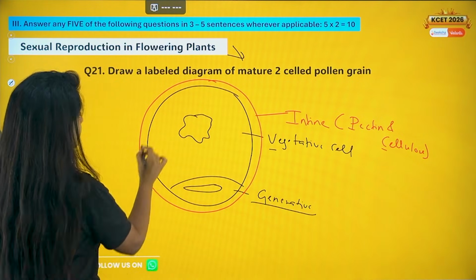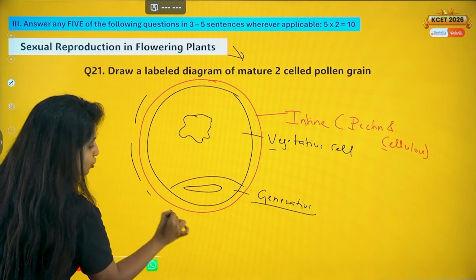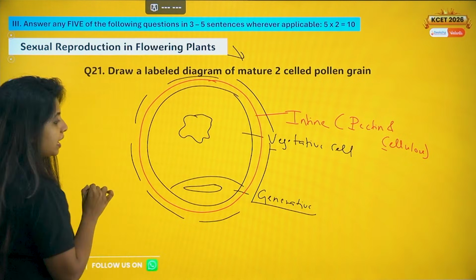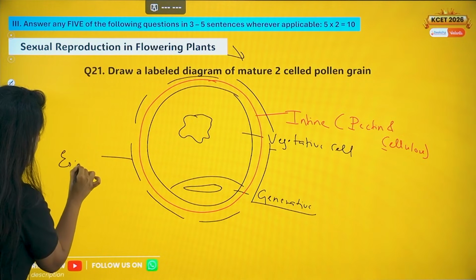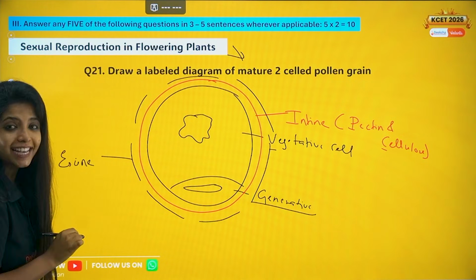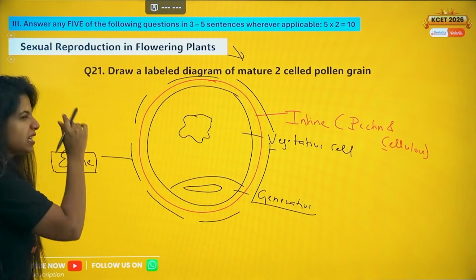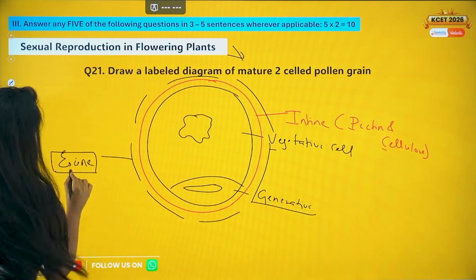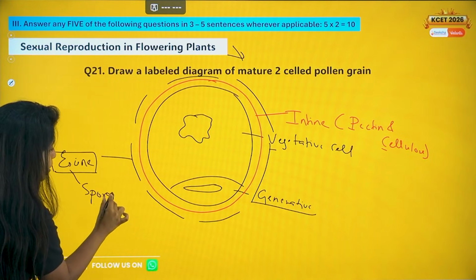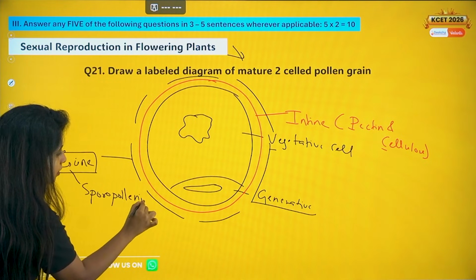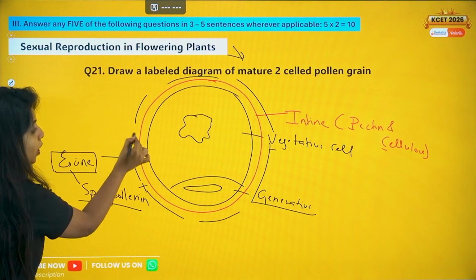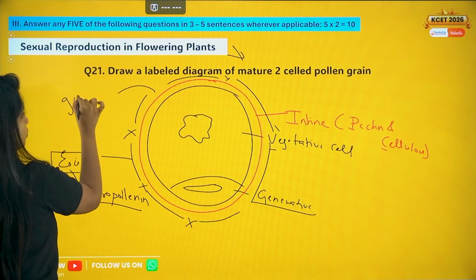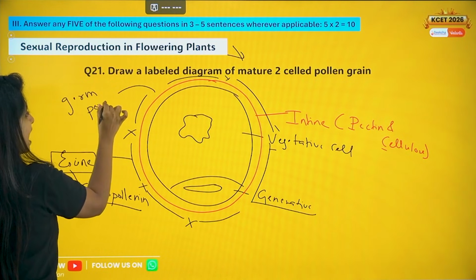And now outside that you have another layer which is not continuous, it is a discontinuous layer. This discontinuous layer, you call it the exine. The exine is made up of the toughest material out there which can resist alkali, acids, everything. It is known as sporopollenin. And wherever you do not have sporopollenin, you call these gaps what? Germ pore. You call this a germ pore.